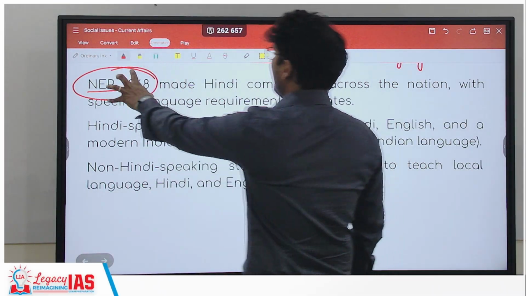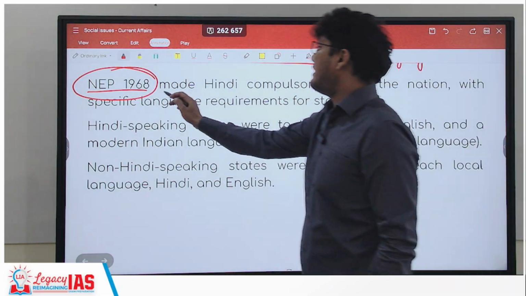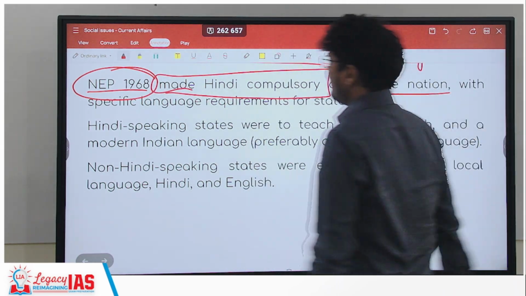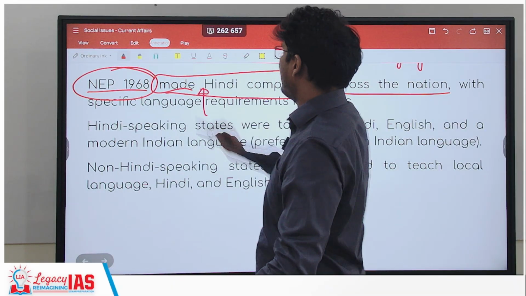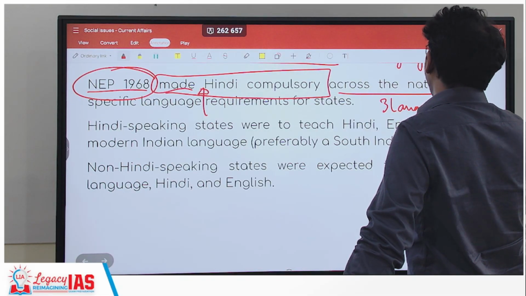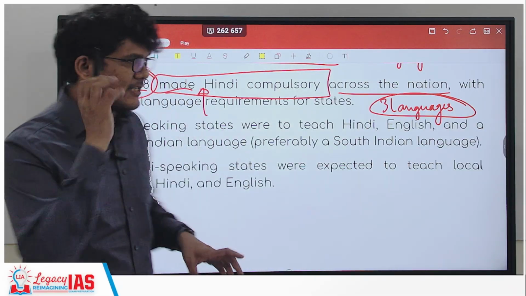So what did the National Education Policy 1968 do? It made Hindi compulsory across the nation with specific language requirements for states. So it made Hindi necessary. See, there are 3 languages, right? So what it did is, one of the languages, it made it to be Hindi. So remember that, that is very factual.